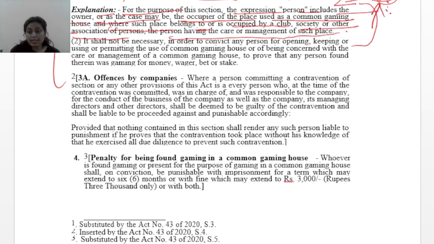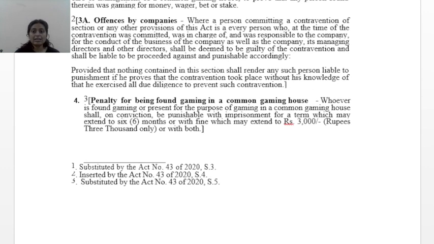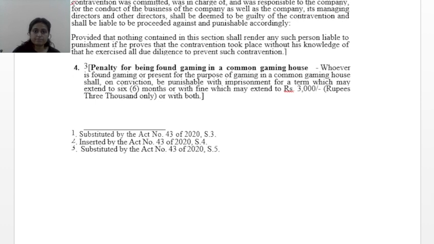It shall not be necessary, in order to convict any person for opening, keeping or using or permitting the use of a common gaming house, or of being concerned with the care or management of a common gaming house, to prove that any person found therein was gaming for money, wager, bet or strife. It is not necessary to show that in your space people have been found betting or not. Why have you kept a gaming space? That's the thing that needs to be looked at.